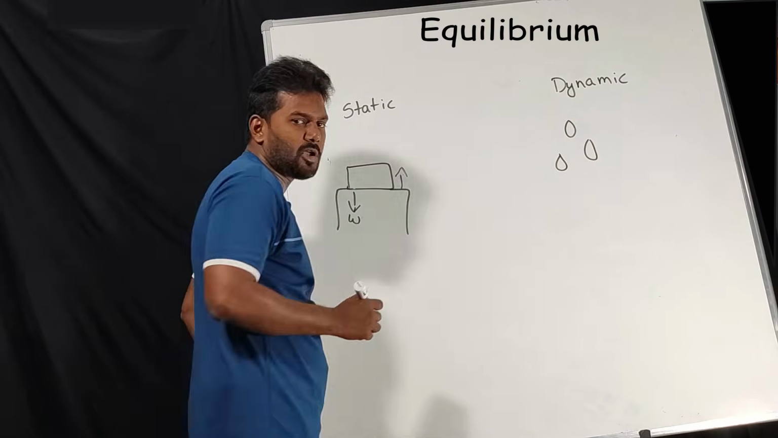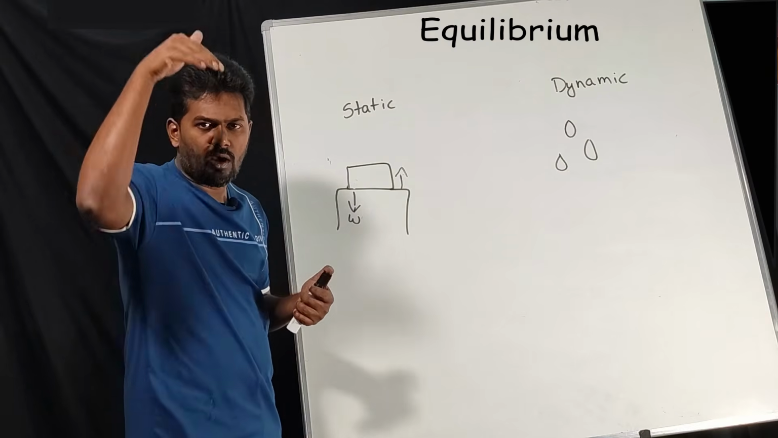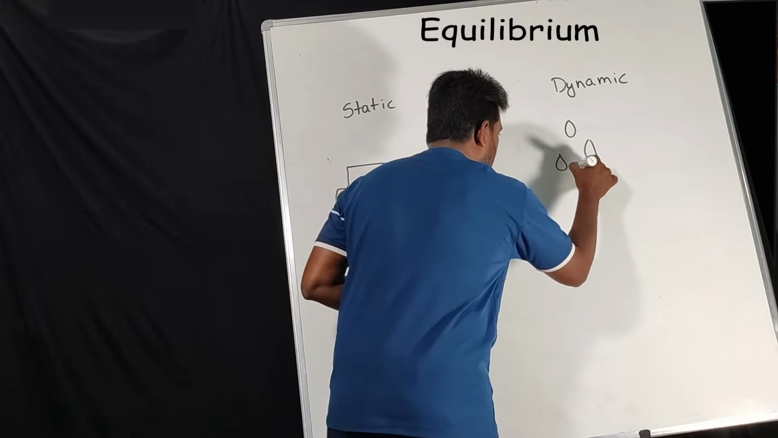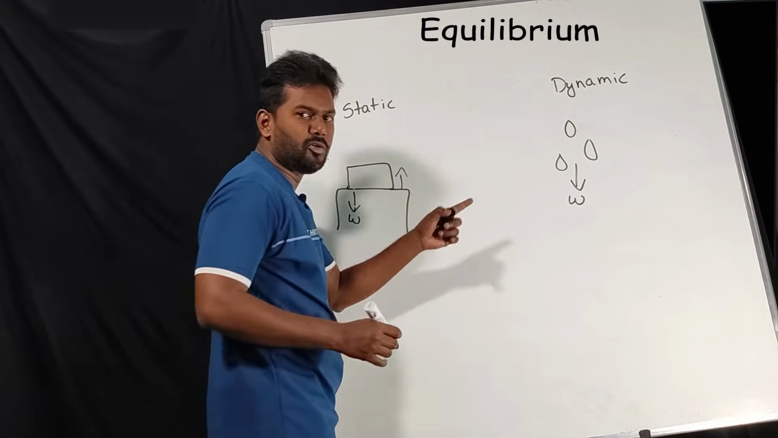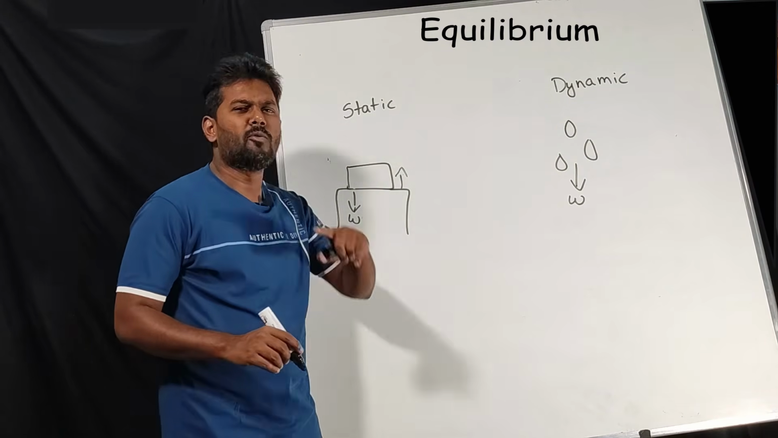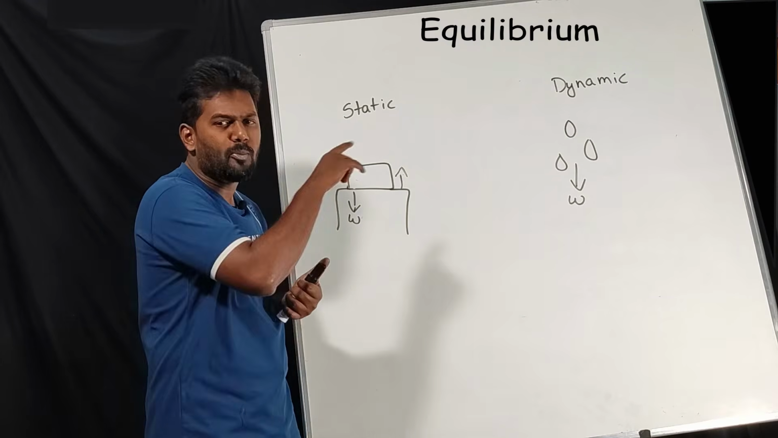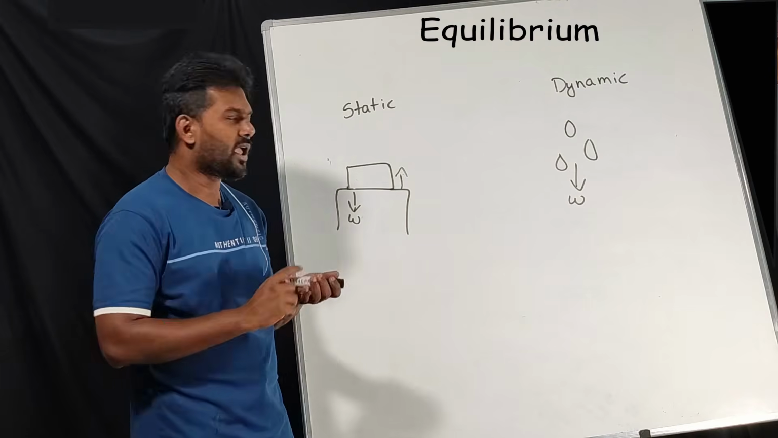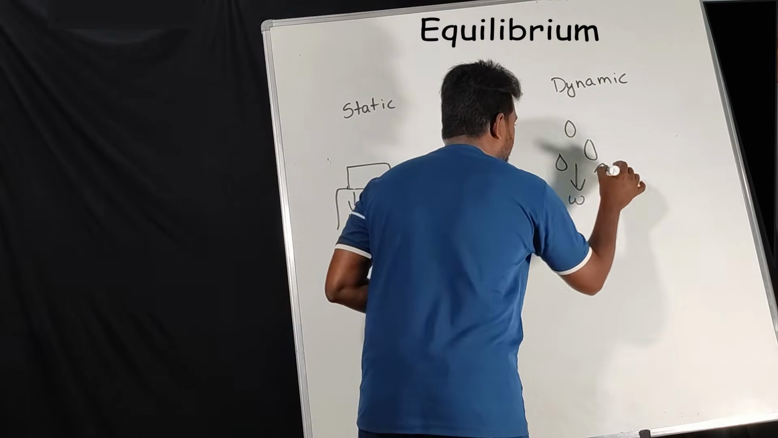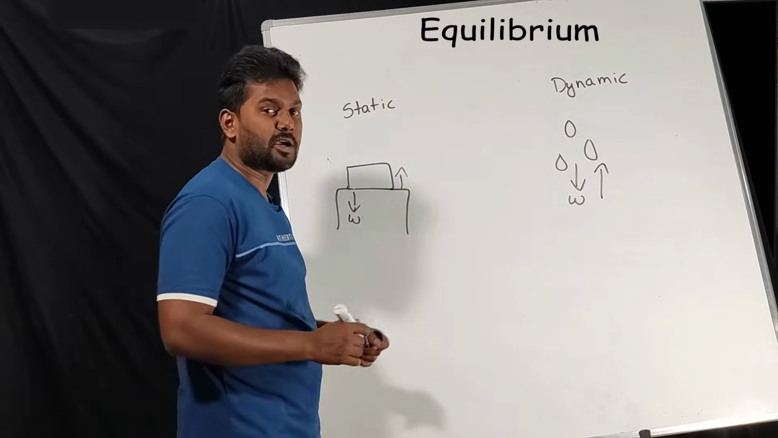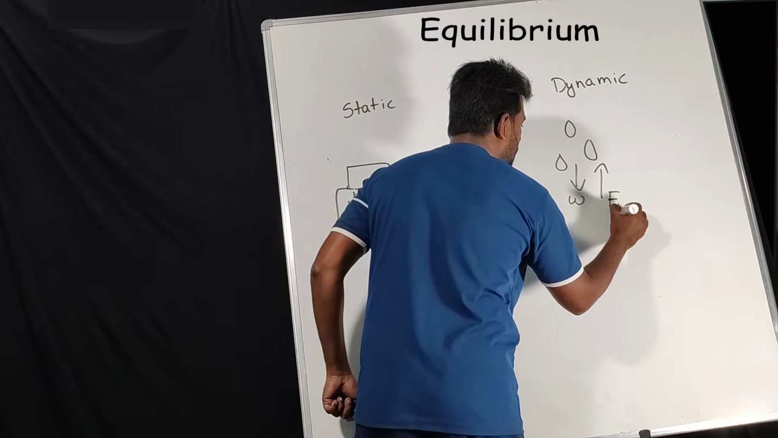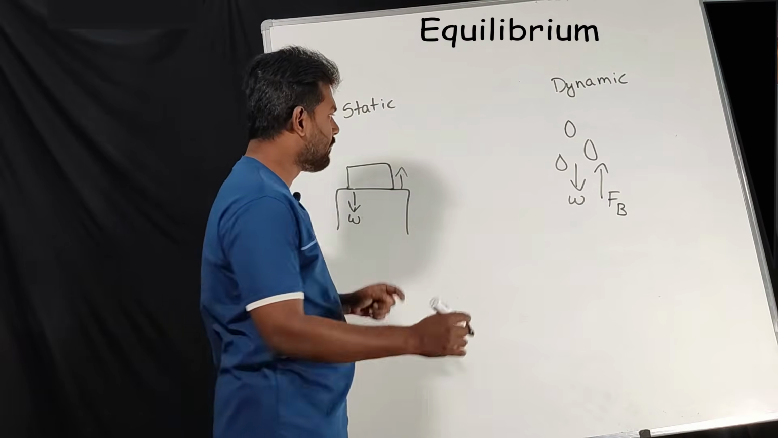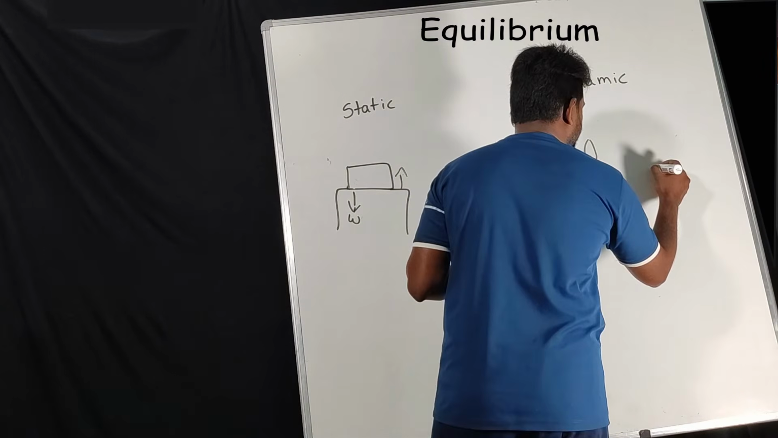Raindrops will fall downwards from the sky to our earth, correct? This will be in the downward direction due to its weight. Don't you think there will be one more force in the opposite direction? That is because of the buoyant force of the air. So how do you represent buoyant force? FB. Now we'll take one more example.